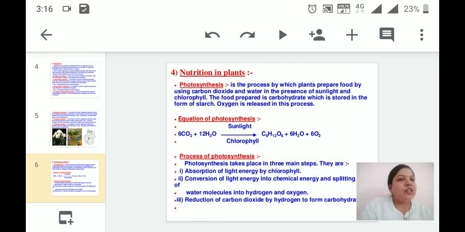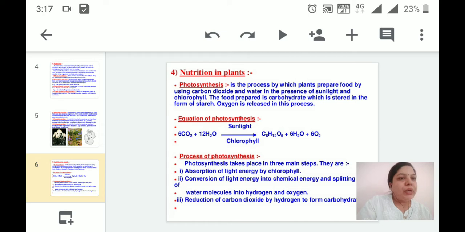Absorption of light energy by the chlorophyll pigment itself. Then the second step is conversion of that light energy into chemical energy. Because we know that chlorophyll pigments have the capability to absorb light in the form of energy packets, which are also known as photons. So these chlorophyll molecules absorb the sunlight energy in the form of energy packets, and they convert this energy into chemical energy.